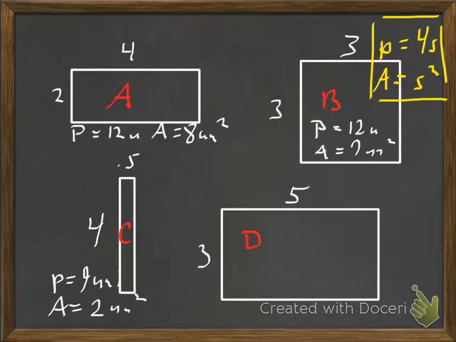Okay, and finally the last one. The perimeter, 3 plus 5 is 8. The perimeter is 16 units, and the area is 3 times 5 is 15 units squared. Okay, so that is the area and perimeter of a rectangle and also of a square. So we'll partition this off. So the square is kind of special right here.